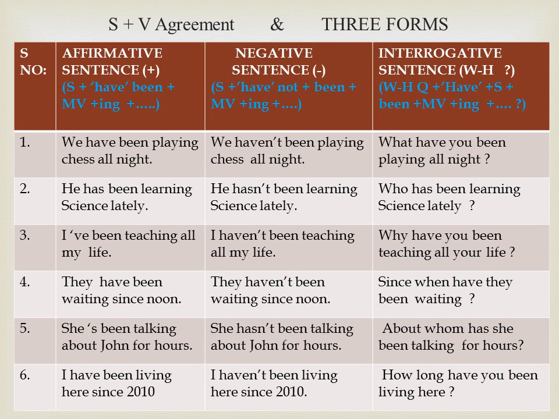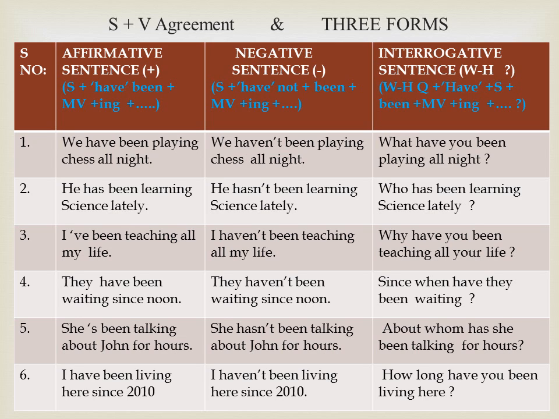While writing a negative sentence, not takes its short form. For the sake of teaching the structure, I have formed more negative sentences. Better avoid them since it is strange to use them for an action that never happened. Example, we haven't been playing chess all night. He hasn't been learning science lately. I haven't been living here since 2010.